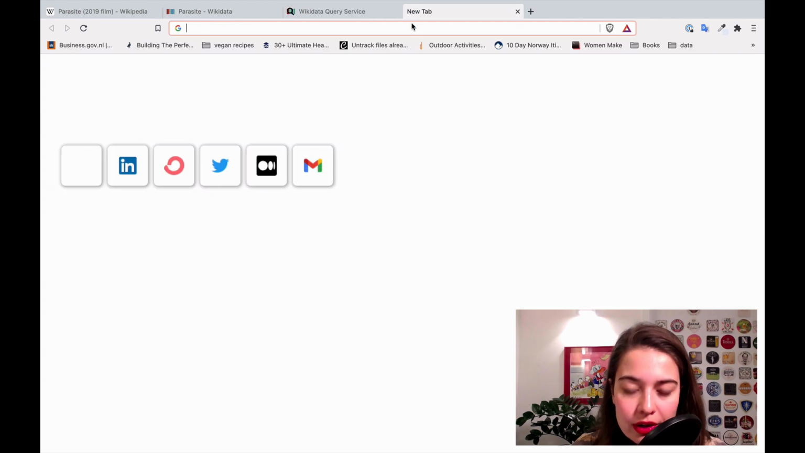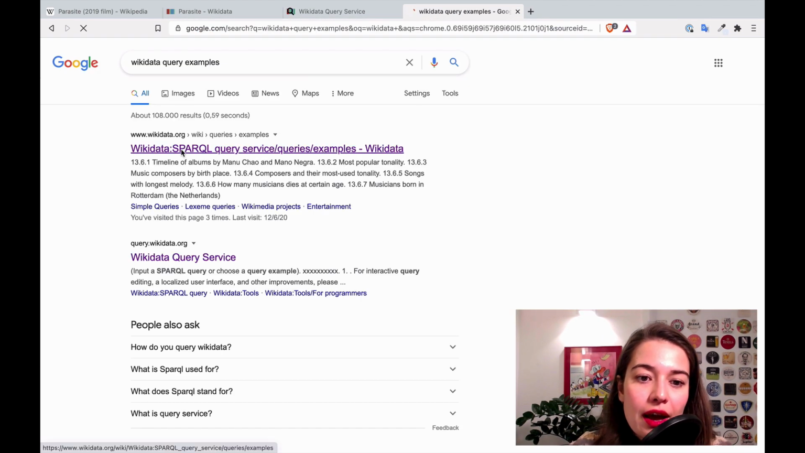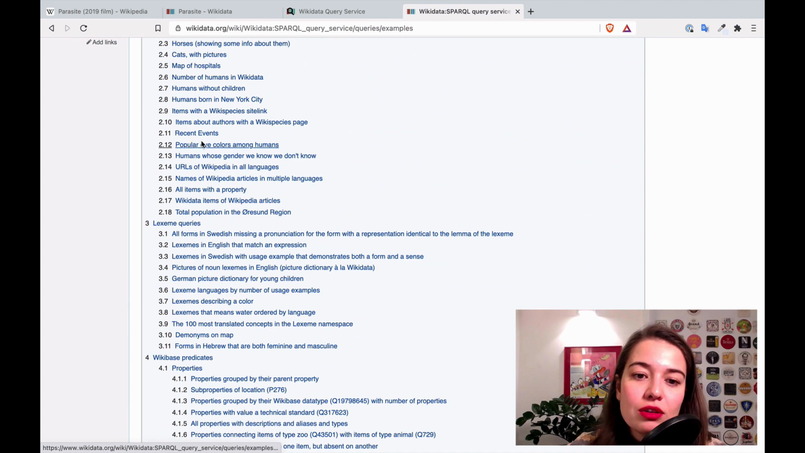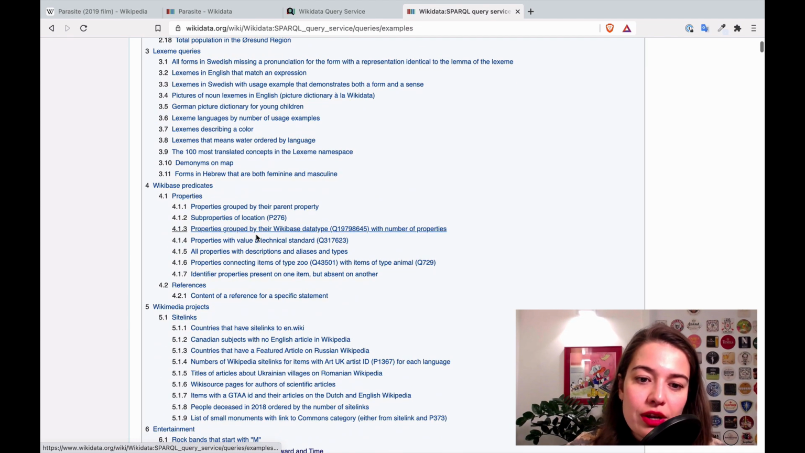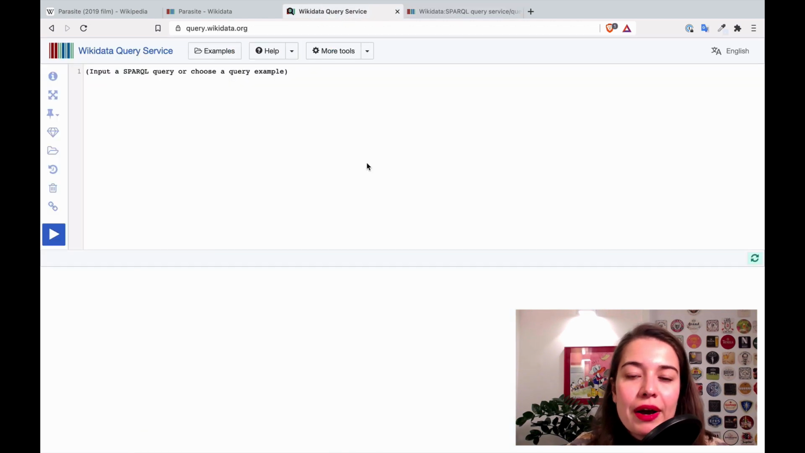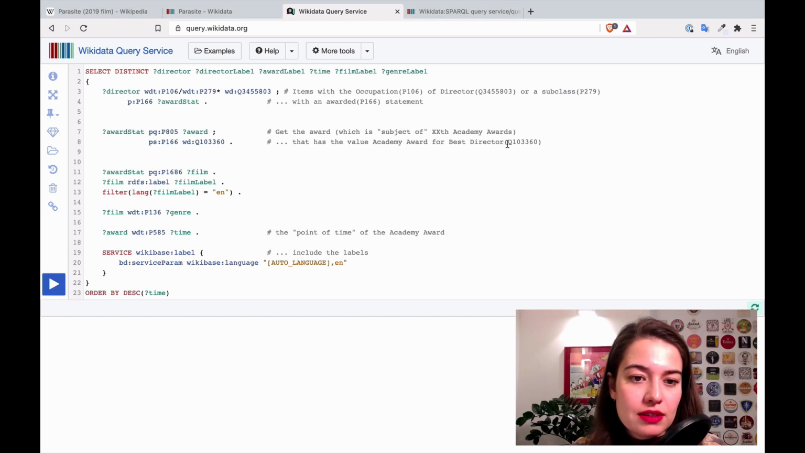There are also query examples. I'll show you how to reach them. Wikidata thankfully gives us a lot of different examples of what kind of queries you can make, like popular eye colors among humans, etc. These are good, but I prepared my own query by altering one of the example queries they give us. I want to show you that one and walk you through it to show you how you can do it yourself. And it looks like this.